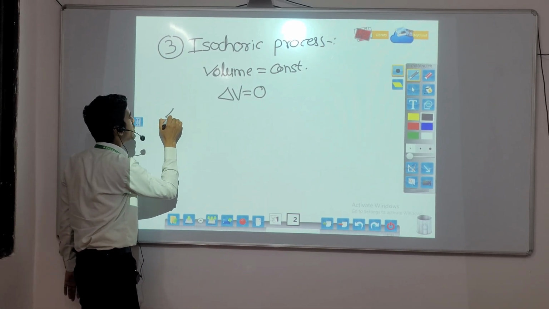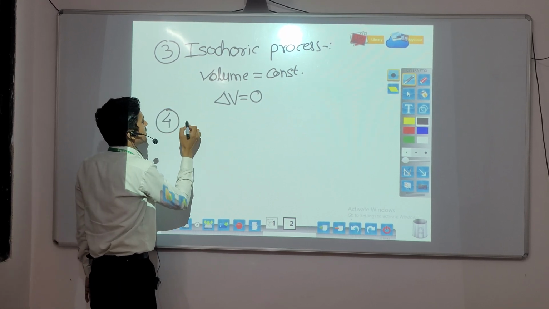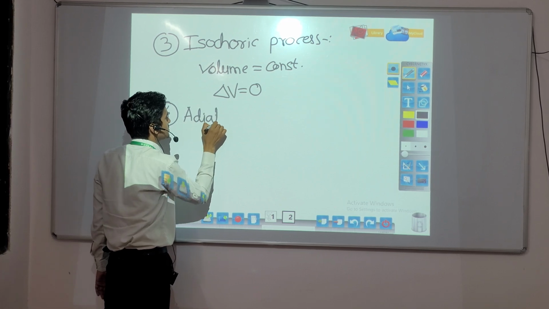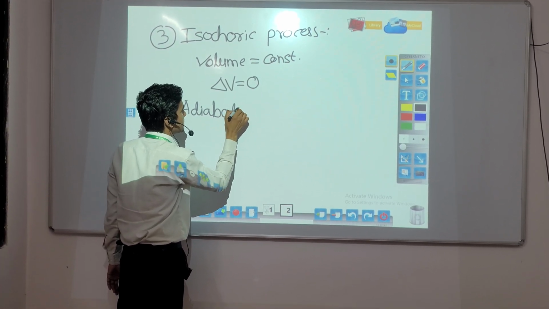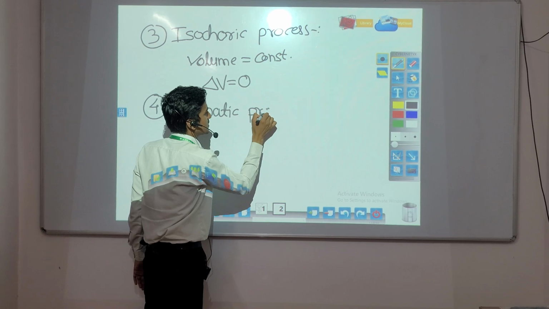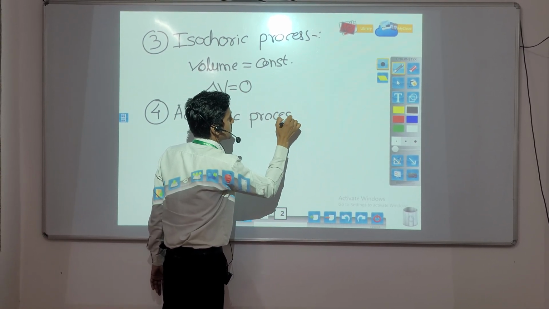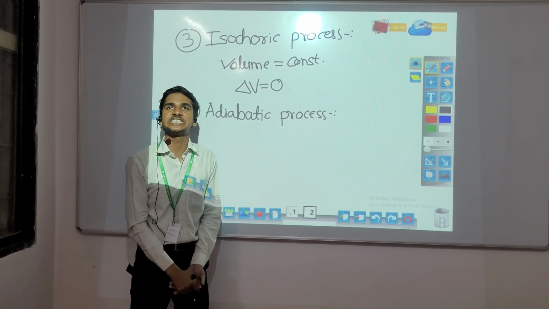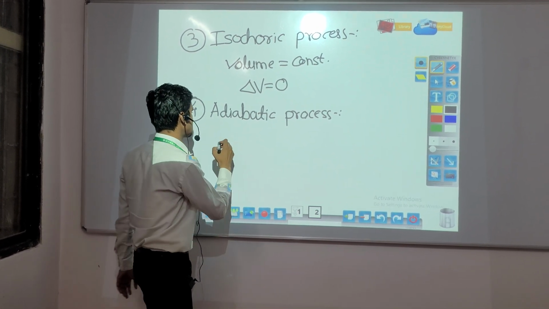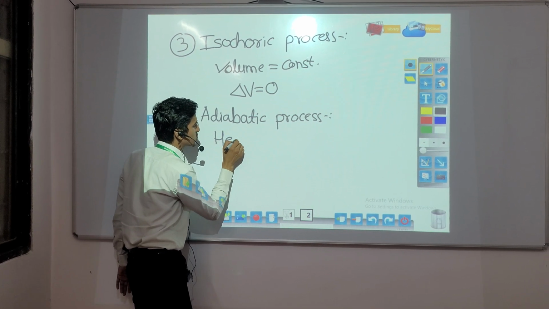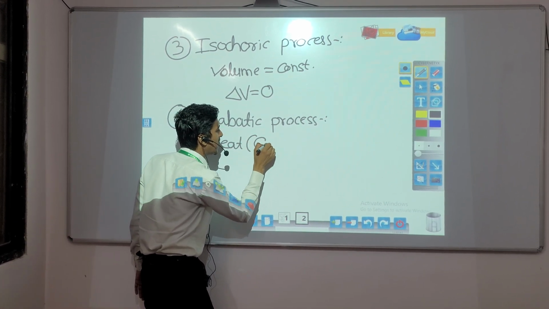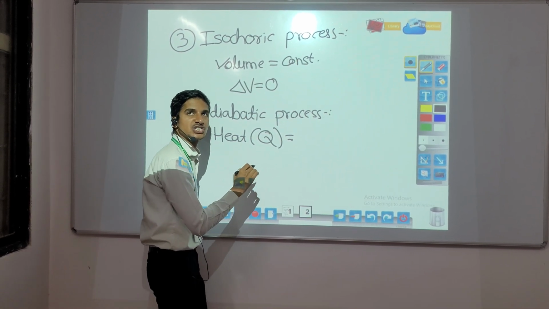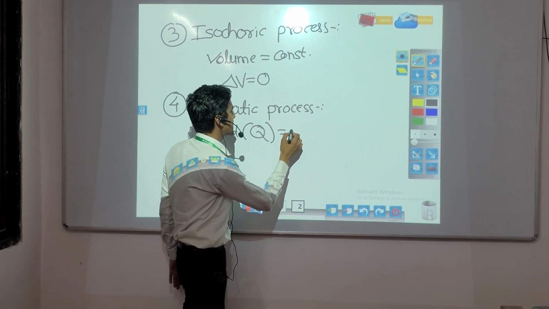And next is the fourth process. The fourth process is adiabatic process. What is meant by adiabatic process? The process in which heat is constant, and heat is denoted by capital Q. The process in which heat is constant, this is called adiabatic process.